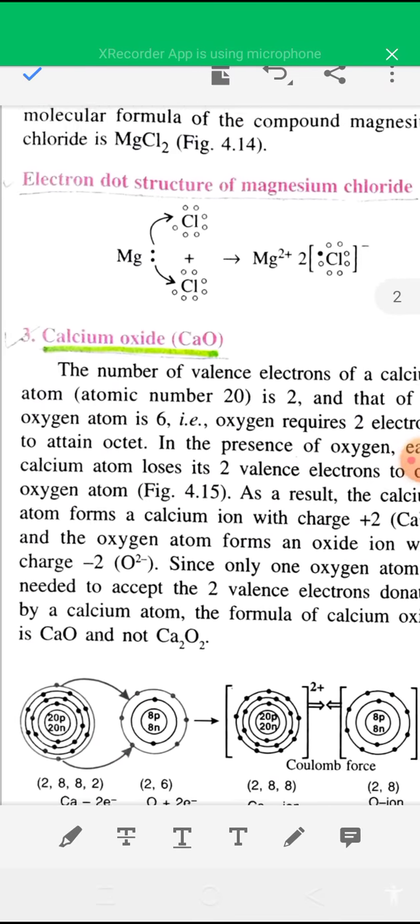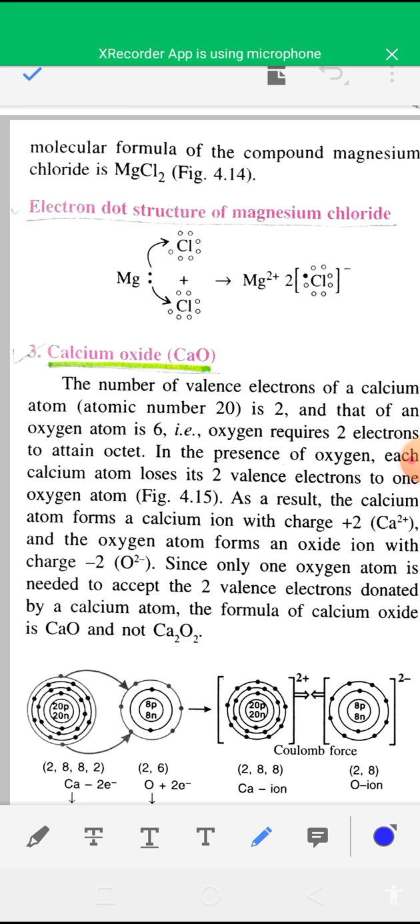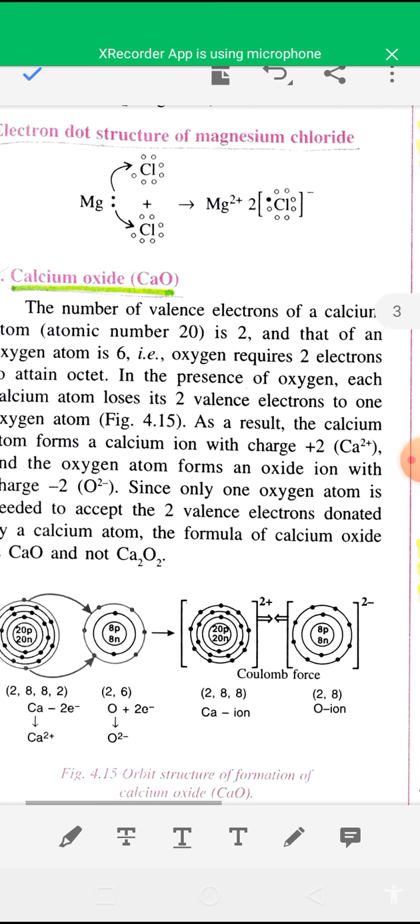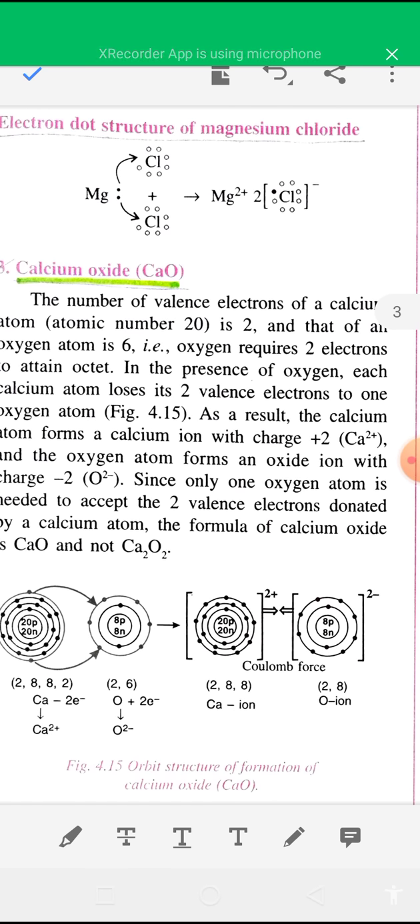The electron dot structure of magnesium chloride formation is also given. You can see magnesium has 2 electrons in its valence shell, so 2 dots are given around magnesium. Chlorine has 7 electrons in the valence shell of each chlorine atom, so you give 7 dots. Now these 2 electrons of magnesium are transferred to the valence shells of the 2 chlorine atoms. After transferring, both Cl- ions and the Mg2+ ion become stable due to the presence of a stable electronic configuration.